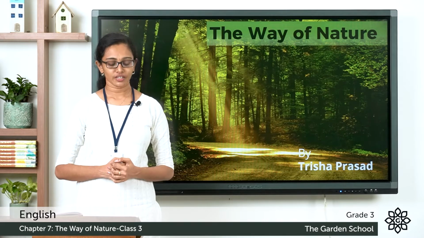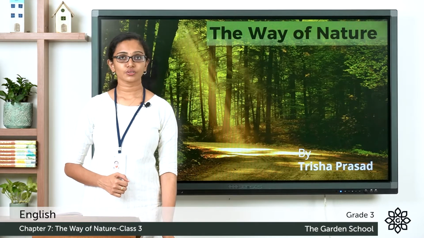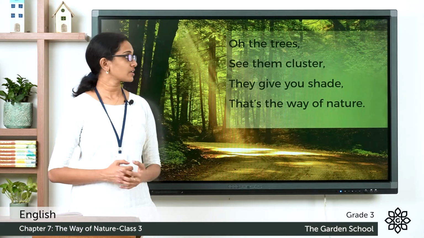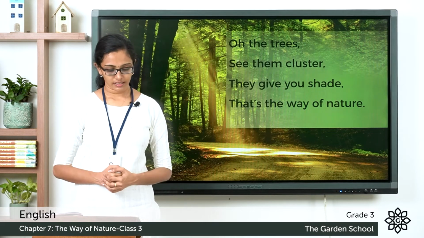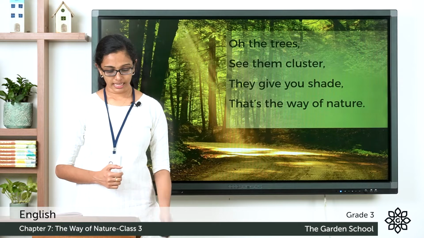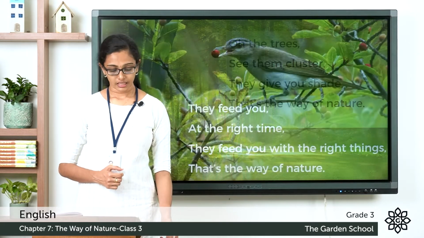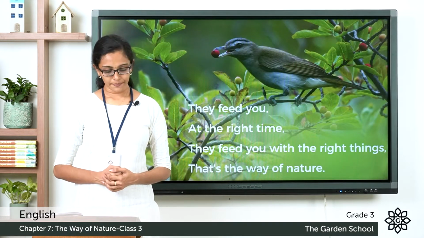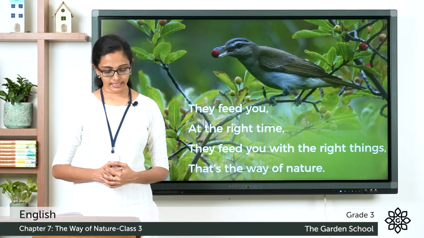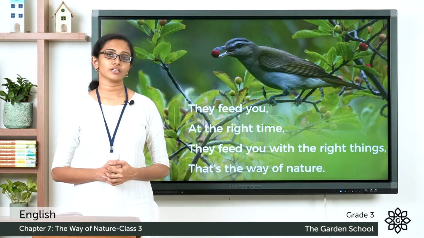All of you please look into your textbook. Let's read the first two stanzas. Oh, the trees, see them cluster. They give you shade, that's the way of nature. They feed you at the right time, they feed you with the right things. That's the way of nature.